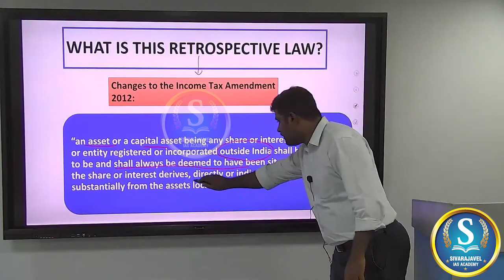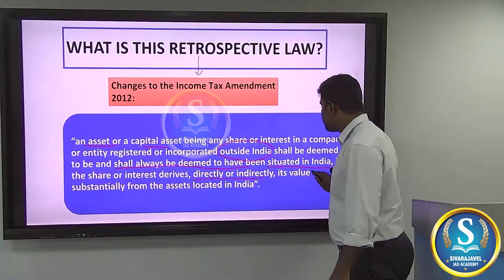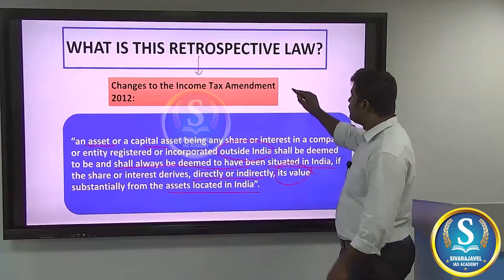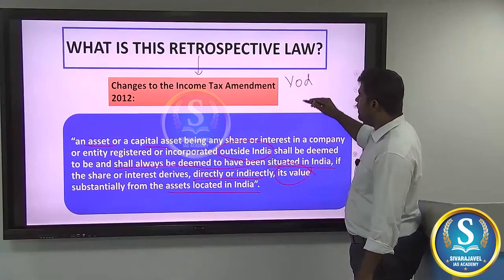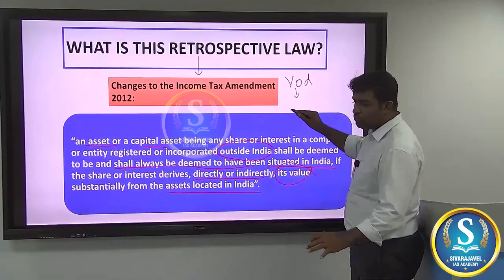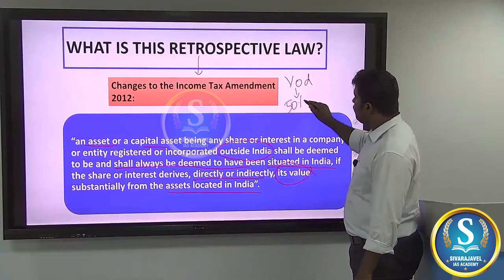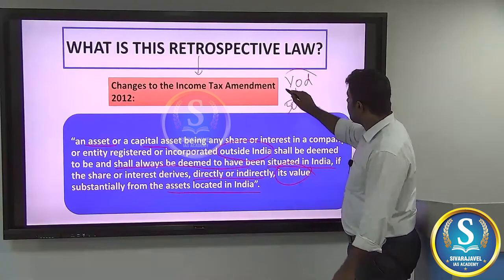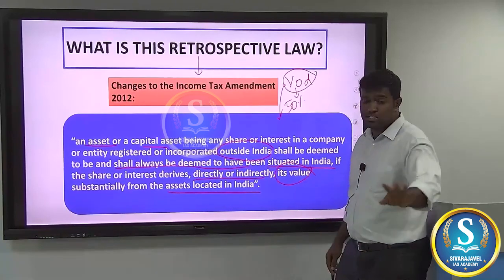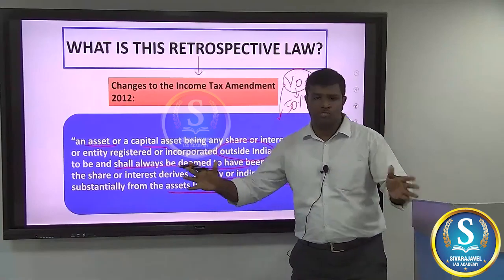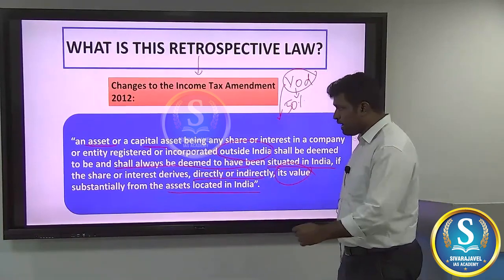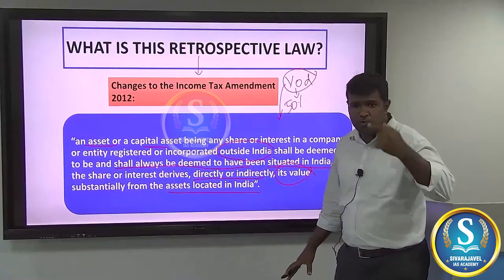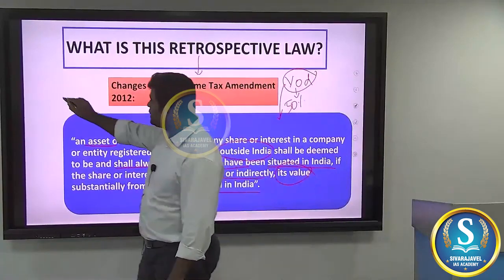if directly or indirectly the value is substantially derived from Indian assets. For example, if Vodafone UK is earning a revenue of 50% from Vodafone SR Limited, which is registered in India, then Vodafone needs to pay capital gains tax, even though this has happened outside of India. So this was the argument. And remember, this was brought into effect not from 2012, but from 1969.